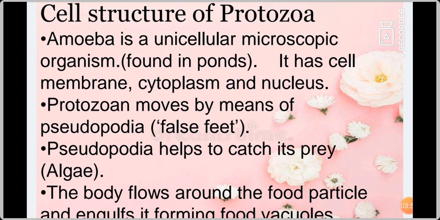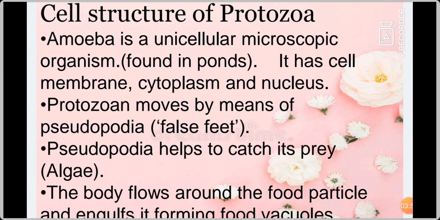That time only it extends its cell membrane to catch the prey, so that it is known as false feet. Then contractile vacuoles are seen in the cytoplasm. The vacuoles are helpful for excretion, to remove the waste from the cell. So these vacuoles are helpful to remove waste materials.